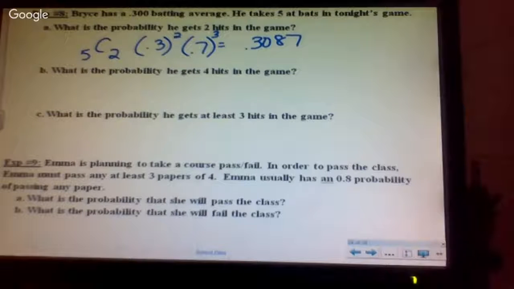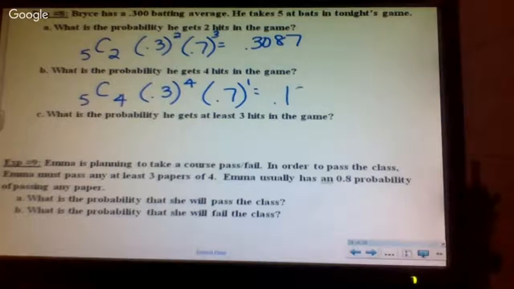Okay. What's the probability that he's going to get 4 hits? 5 C 4. What's the probability of him hitting the ball? 0.3. How many times? 4. Probability of not. Perfect. This is 0.189. Because the probability of something happening plus the probability of something not happening should always equal 1. It's 1 whole.